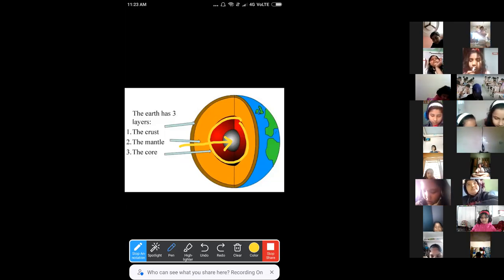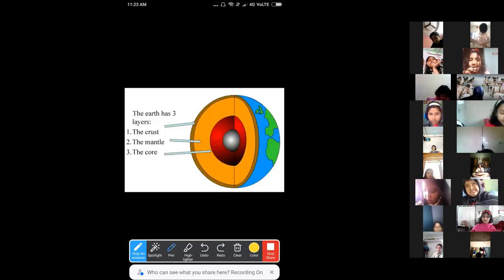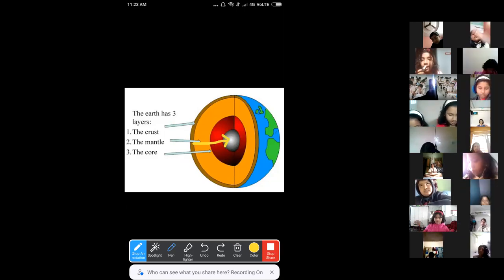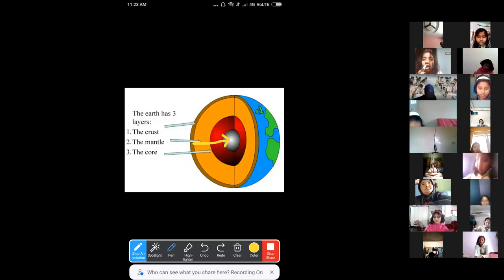Okay. Now you have learned in volcano that magma comes out from the earth's core or mantle. From the crust, as we go deeper towards the center, the temperature and pressure both increase. Due to that high temperature and pressure, the rocks that are present there become melted, and those molten rocks in the semi-liquid form, whose temperature is very high, are called magma.